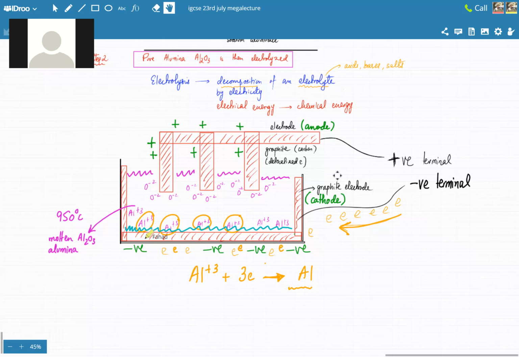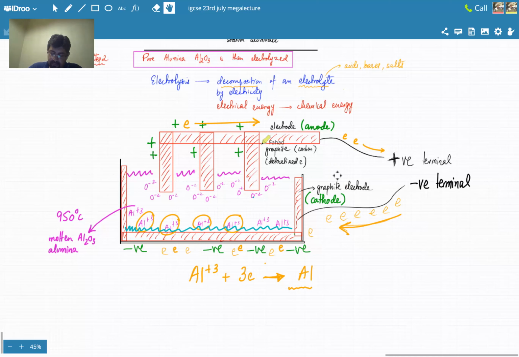Yes, sir, clear. अच्छा, दूसरी side पे क्या होगा? On the other side, I told you the positive terminal is doing the opposite. Positive terminal of the battery is trying to pull electrons away. Anything that goes to the positive terminal, it's going to try and pull electrons. So all these electrons are getting pulled towards the battery. The negative terminal, the battery is sending electrons. Positive terminal, it's trying to pull the electrons back.